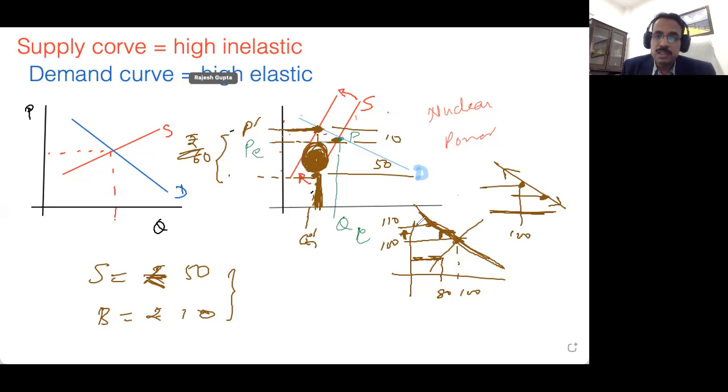It would decrease by 60 if it was a perfectly inelastic kind of curve, but it is not a perfectly inelastic curve, it is a highly elastic curve. But it will not decrease by less than 30 either, because it will be more than 30 and less than 60. So the answer here is more than 30 and less than 60.